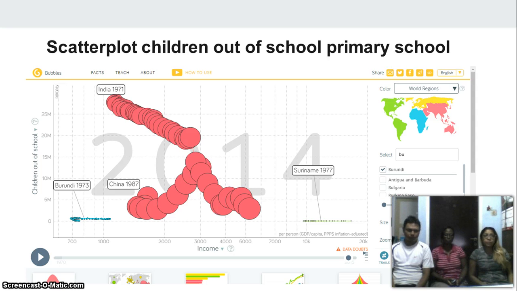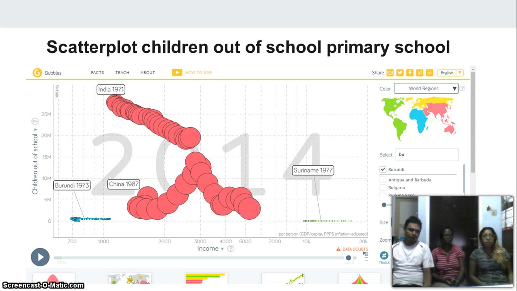In India, you see there's a decrease of children out of school because the education there is provided by the government and the public and private sector. In Suriname, we don't have that many children out of school because the education in Suriname is guaranteed by the state.